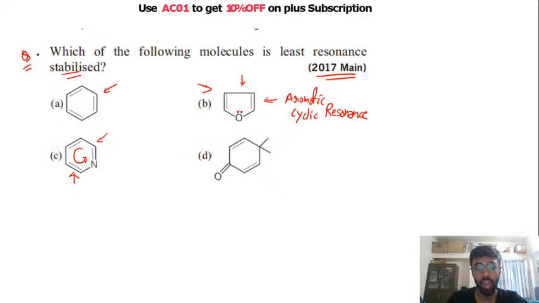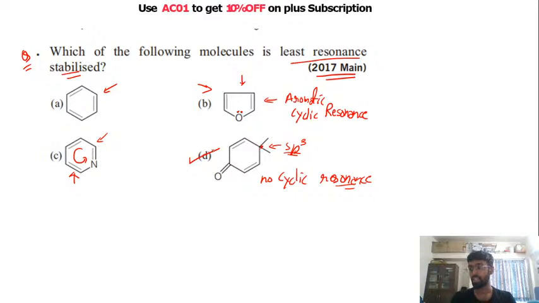In this question, what you have is, देखो यहाँ पे you have a sp3 carbon. This is not planar, right? You don't have cyclic resonance. No cyclic resonance, right? So आपको पूछा था least resonance stabilized structure find out करना था. So the D structure is the least resonance stabilized structure.